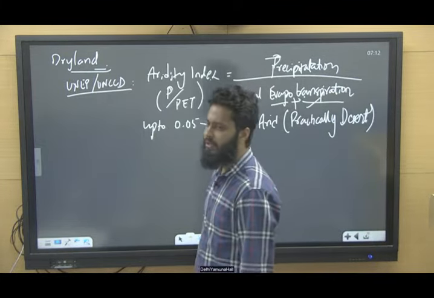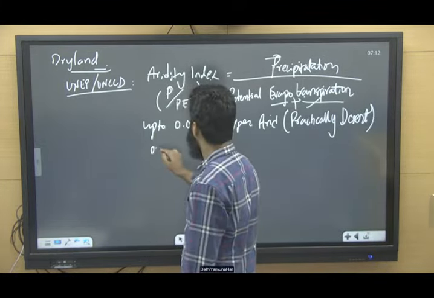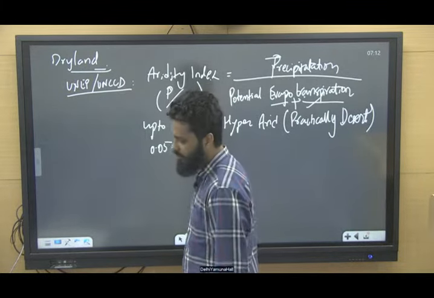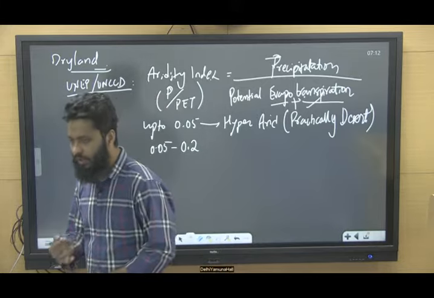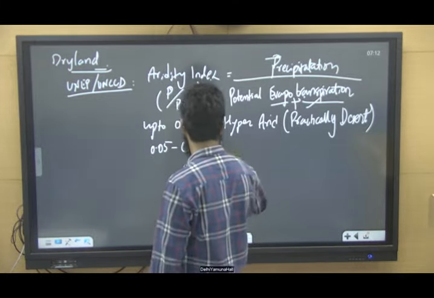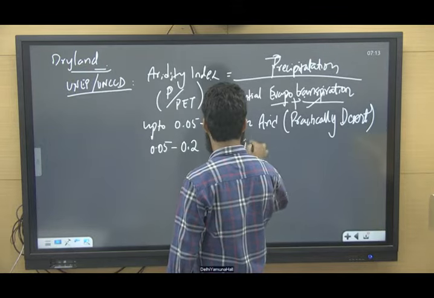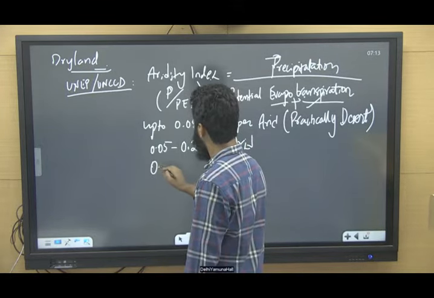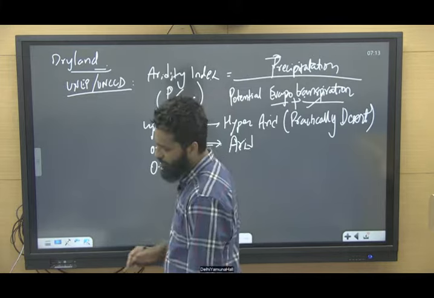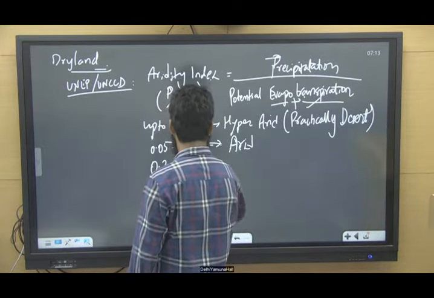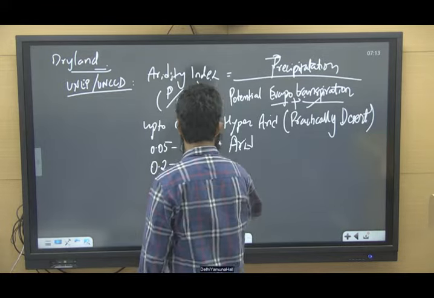Now if the value is 0.05 to 0.2, then the region is arid. If the value is from 0.2 to 0.5, it is semi-arid.